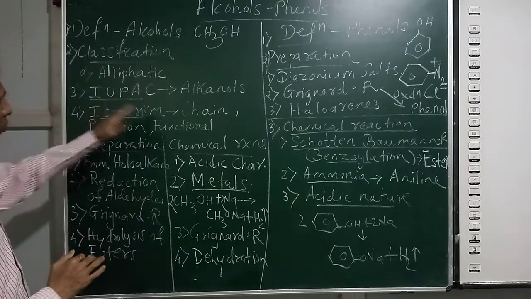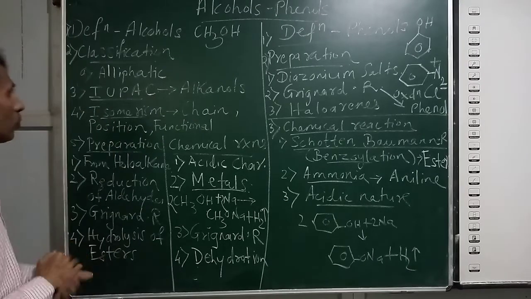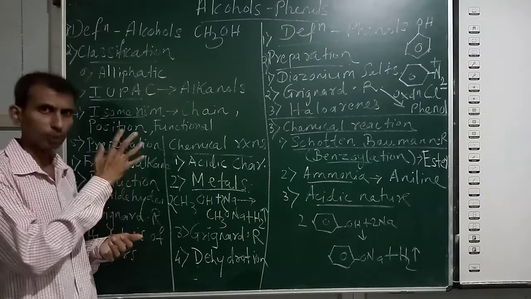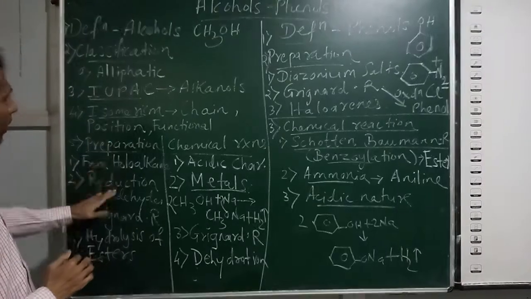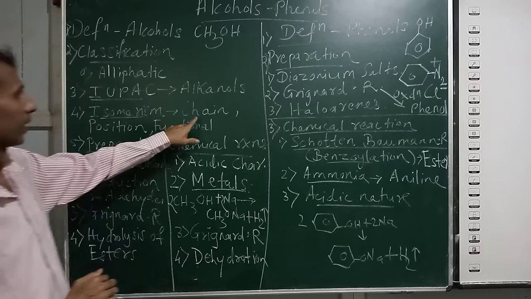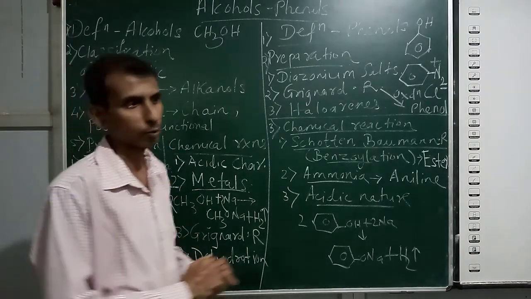And very important, isomerism is a slightly new part for you. Studying from lower standards, but in 11th we have studied it in detail. In this chapter, for alcohols, you have to study three types: chain isomerism, position isomerism, and functional isomerism.